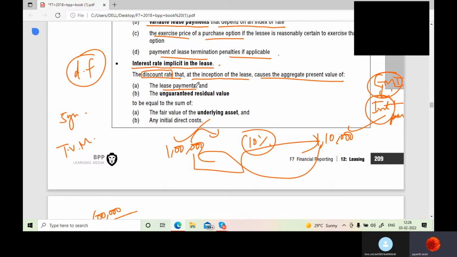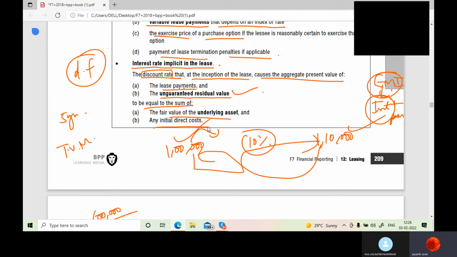So lease payments, the discount rate that at the inception of lease causes aggregate present value of the lease payments and unguaranteed residual value (we don't know what's going to be the scrap value of that asset at the end of the year) to be equal to the sum of fair value of the underlying asset and any initial direct cost. So what are they saying?